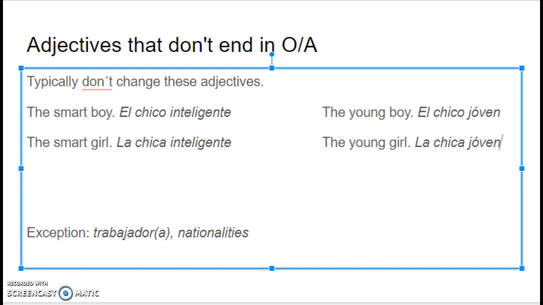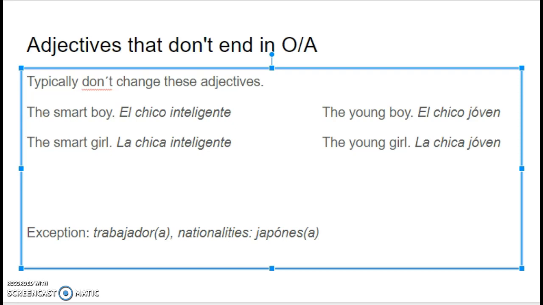So there are a couple exceptions to this rule. One is the word trabajador. You notice on your vocab list that it's marked with an A already at the end. Whenever we have exceptions, they'll be listed that way. Another common exception is nationalities. So for instance, I could have the nationality japonés, which is Japanese. So japonés is the masculine form, and then it would be written as japonesa for feminine.